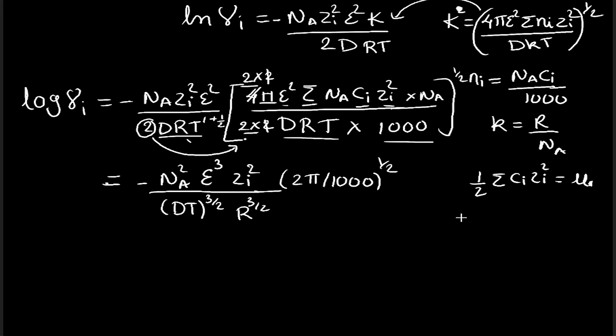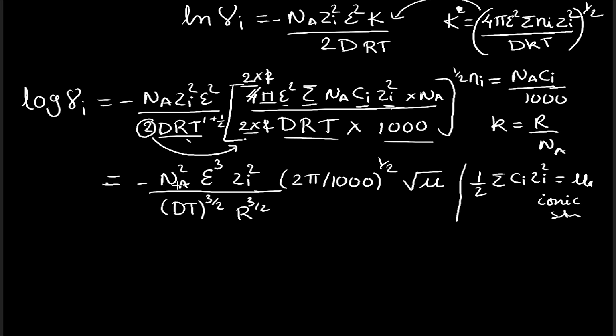Okay, so half summation ci zi square, it is nothing but it is the ionic strength of the solution. So half summation ci zi square, that I will be writing it as the ionic strength, and that will be under root of mu will be written as the ionic strength of the solution.